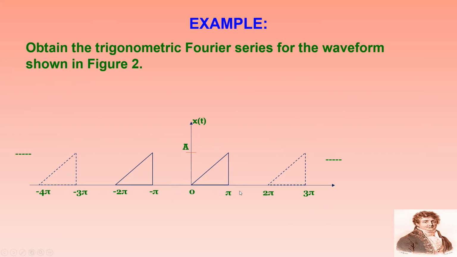The period of the signal is 2 pi, amplitude is a. The signal with 0 to 2 pi keeps on varying from minus infinity to plus infinity. Hence the signal is periodic and it obeys the Dirichlet conditions of the Fourier series.